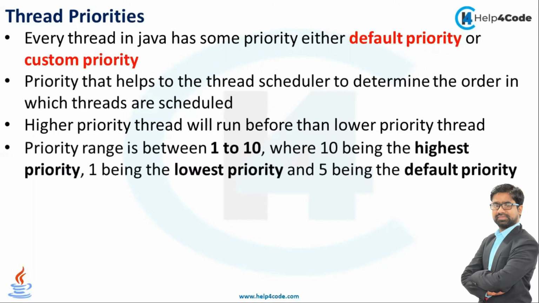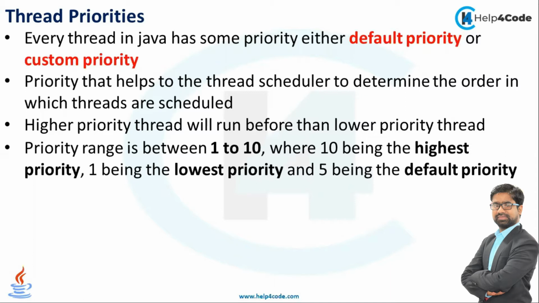And the priority range is between 1 and 10, where 10 is the highest priority, 1 is the lowest priority, and 5 is the default priority. It means if we have not set any priority, then by default the priority is 5. For example, we have a main method and we are not setting any priority. Main is also a thread, so the main thread's priority will be 5.